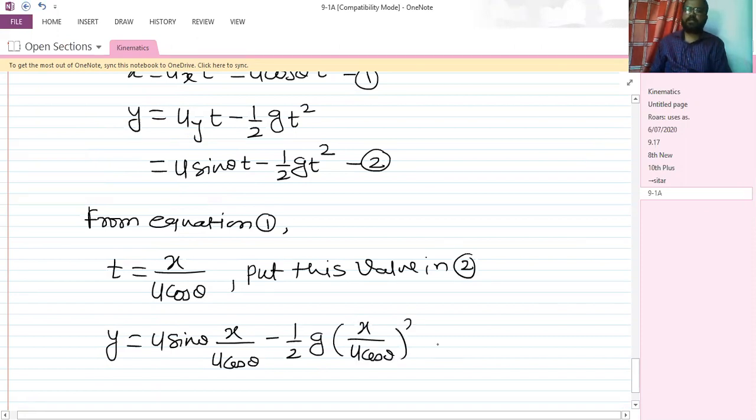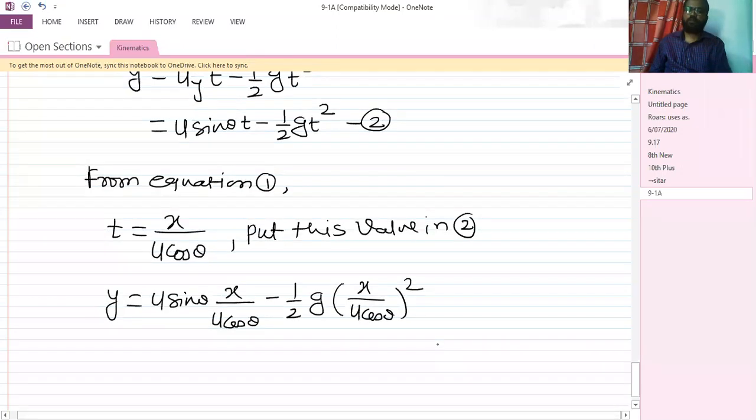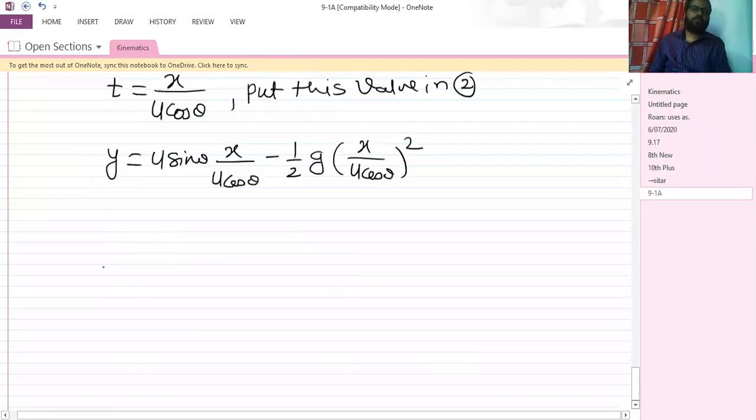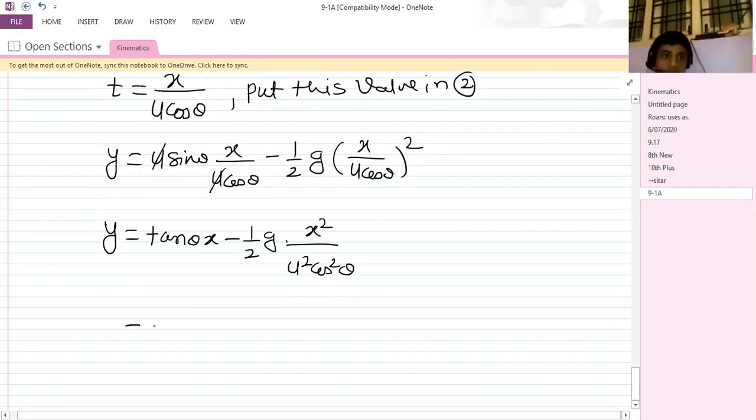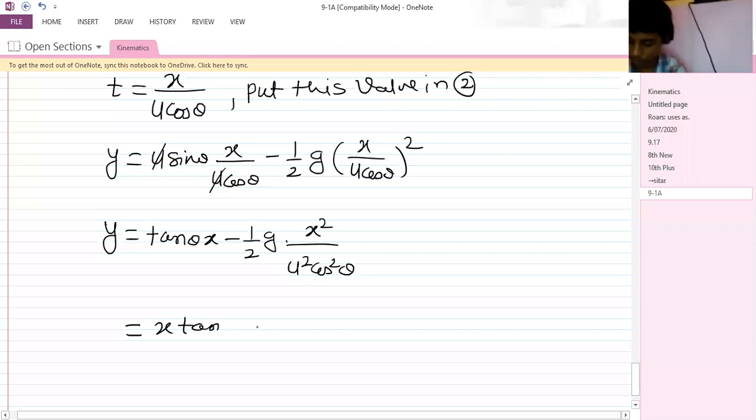So if I solve this further, y is equal to u sine theta, this u gets cancelled, we get tan theta into x minus half g into x squared divided by u squared cos squared theta, right? So that is, we can write x tan theta minus g x squared divided by 2u squared cos squared theta. This is y which we have.